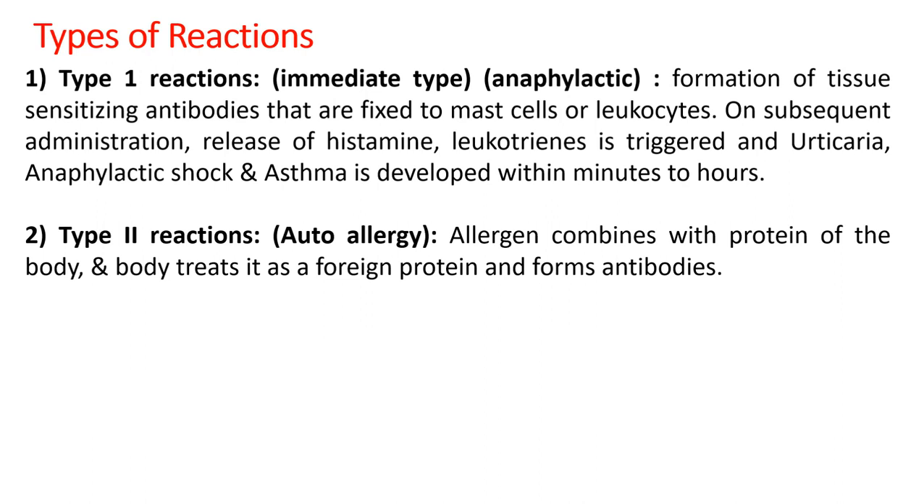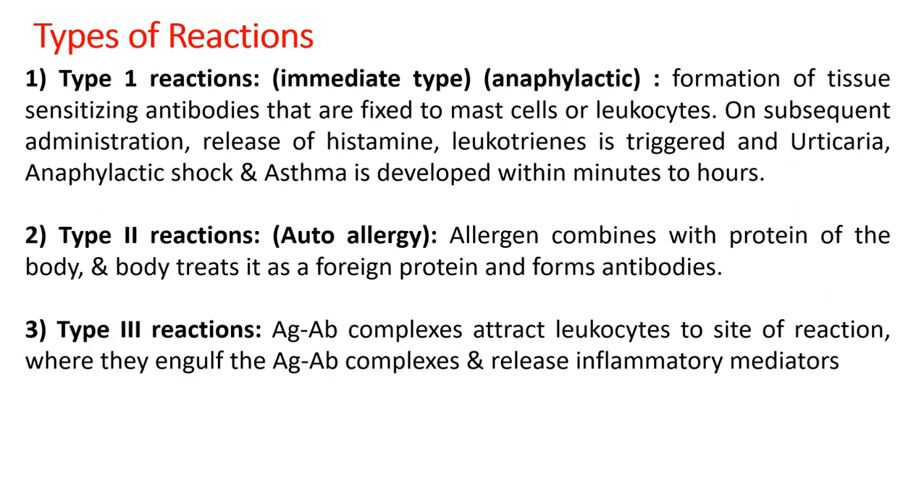Another type is type 2 reaction, also called autoallergy, wherein the allergen combines with our body proteins, usually plasma proteins, and it forms a complex, and this complex is identified as a foreign protein by the body, and in response to this foreign protein, the body secretes antibodies. Now that becomes autoallergy. Auto means the self. Self means self proteins. The body is allergic to self proteins.